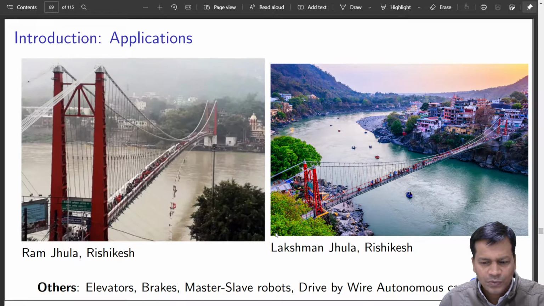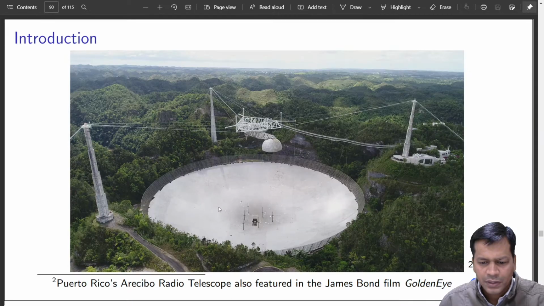So this is Ram Jhula and Lakshman Jhula in Rishikesh. That also is a ropeway. This is a rope type of structure with some loading, on which people can walk, and it is hanging from the top also. So that also is a ropeway. A similar type of loading is there, but not exactly the same.